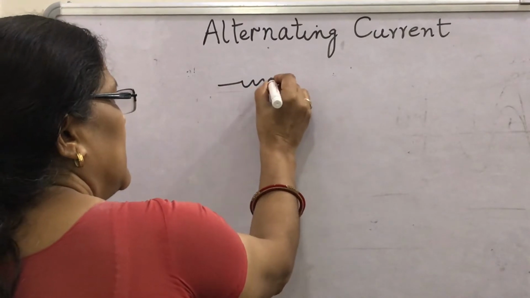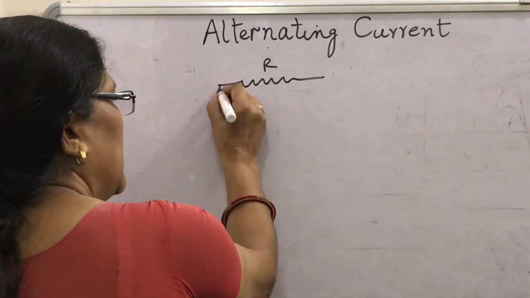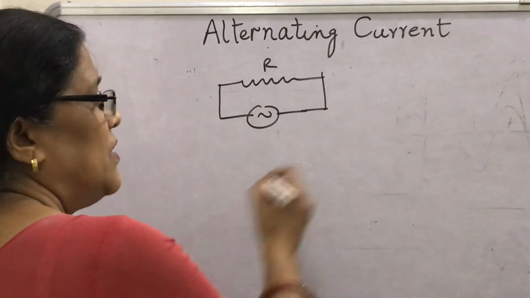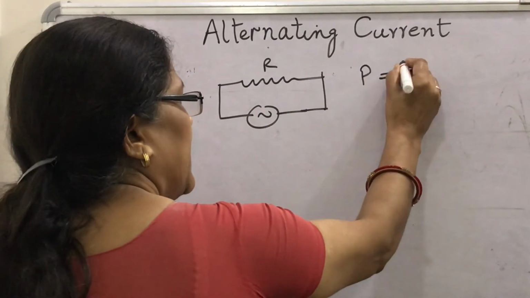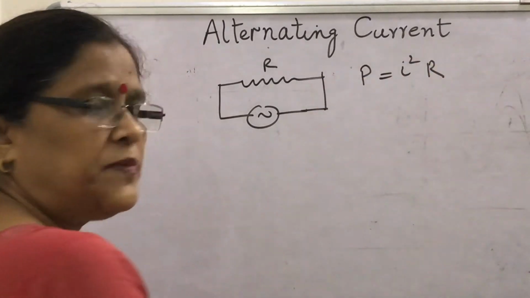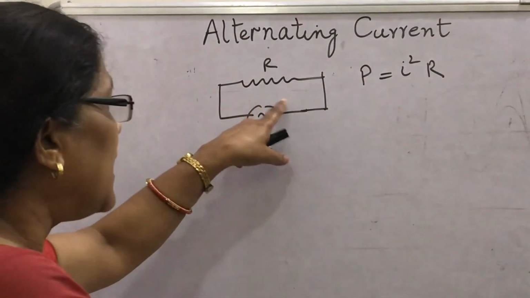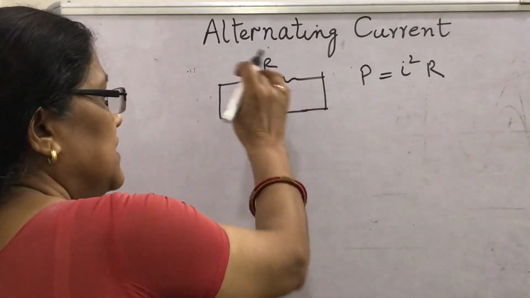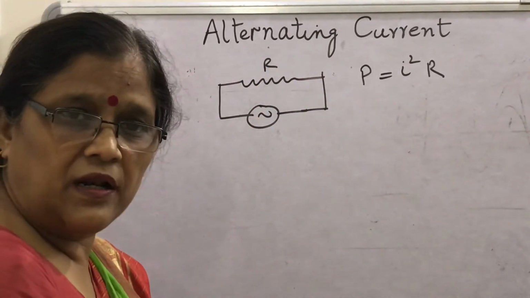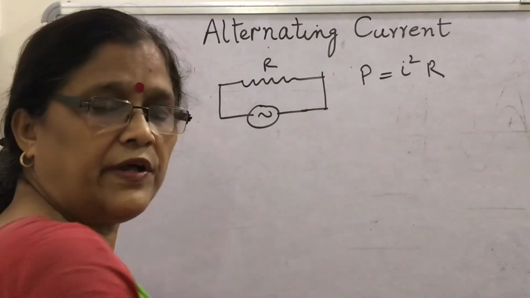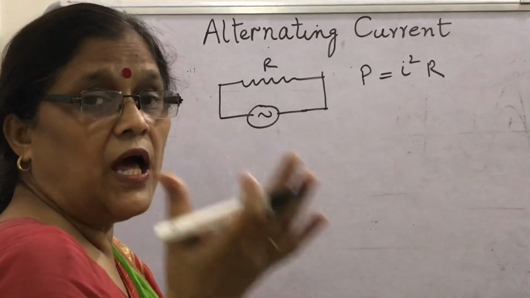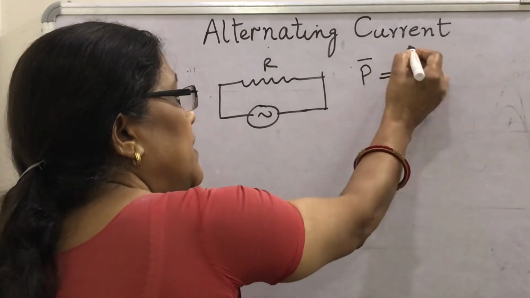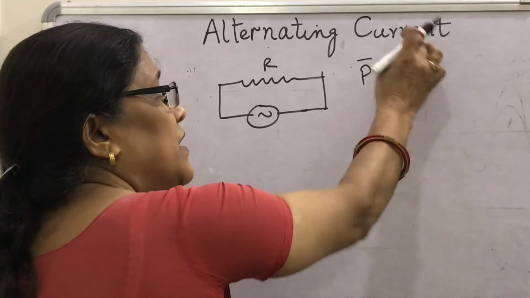If the resistance is R and the AC source is connected to it, then power consumed is given by I square R. Since the current flowing in this resistance is variable, the power consumed is also variable. To measure the average power consumed, what do we have to find? The average of I square.